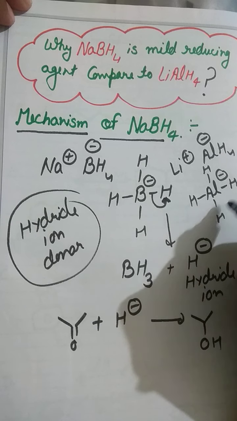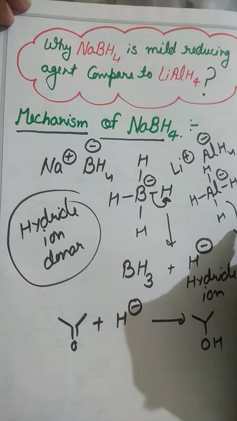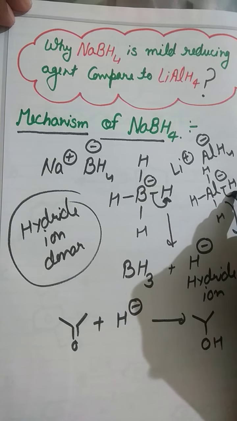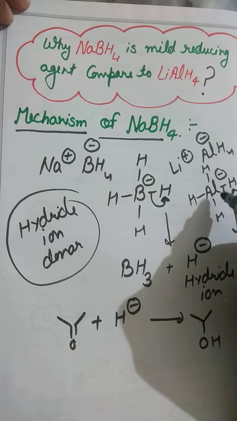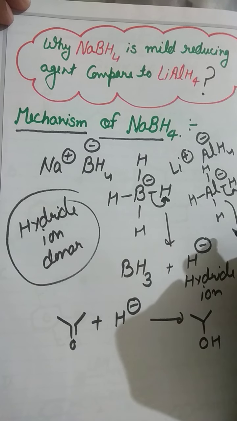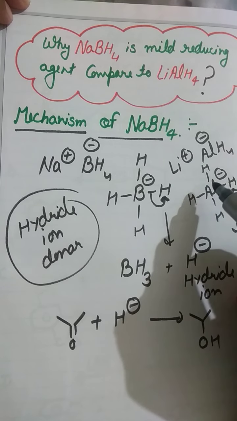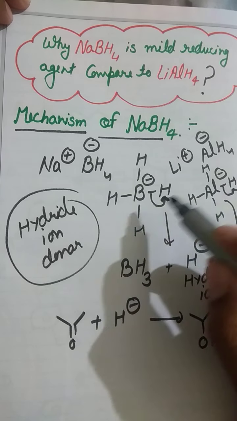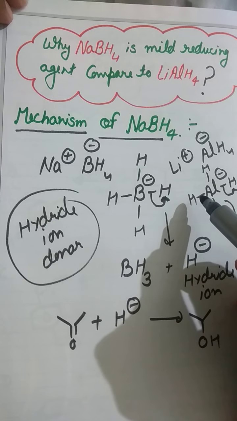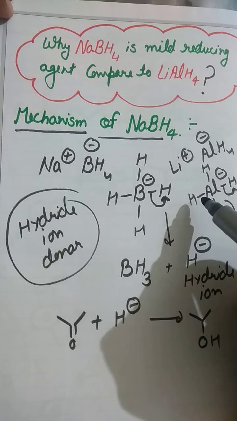This also donates one hydride ion, because aluminium has valency 3. And if it donates its hydride ion, it converts into the neutral species AlH3. That's why we can say LiAlH4 is also a hydride ion donor. So NaBH4 and LiAlH4 both are hydride ion donors.